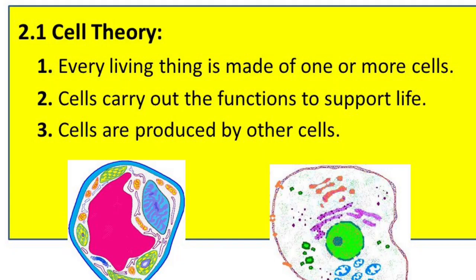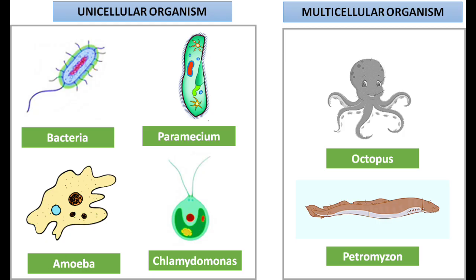In summary of what we have done today, we said cells are the building block of life. All animals are made up of cells. All plants are made up of cells. Cells give rise to other cells. We have two types of organisms, which are unicellular organisms that have just one cell and multicellular organisms that have multiple cells. We also said that in multicellular organisms, there is division of labor, where one cell performs a specific role in the organism.